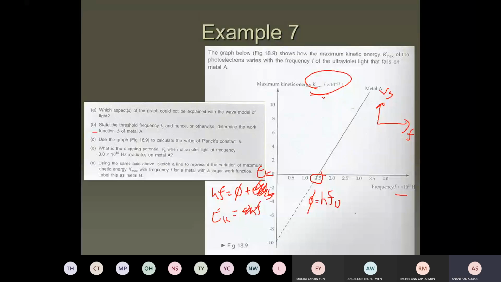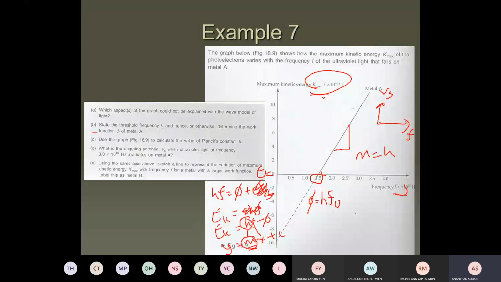Oh, sorry, made a mistake. It's hf minus work function, right? So EK equals hf minus work function. This is the formula. Use y equals mx plus c. What does the gradient represent? Because x is your frequency, so your gradient is what? The gradient is only h. The gradient is your h, only h.